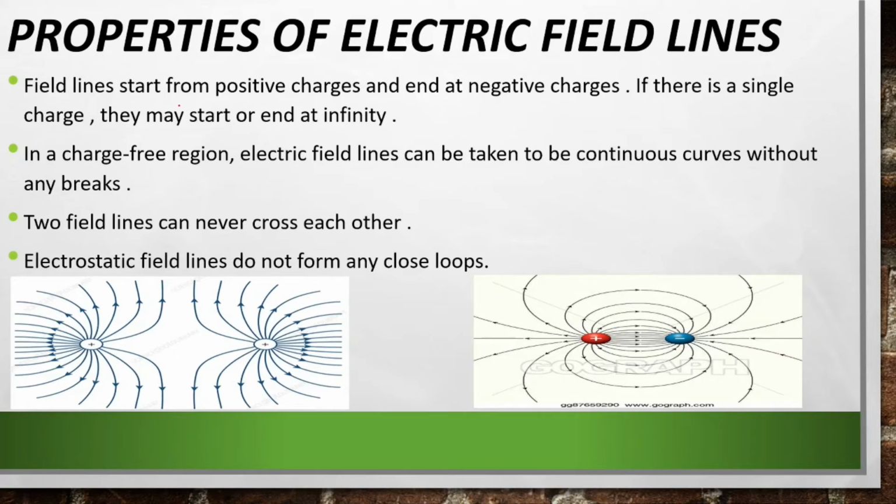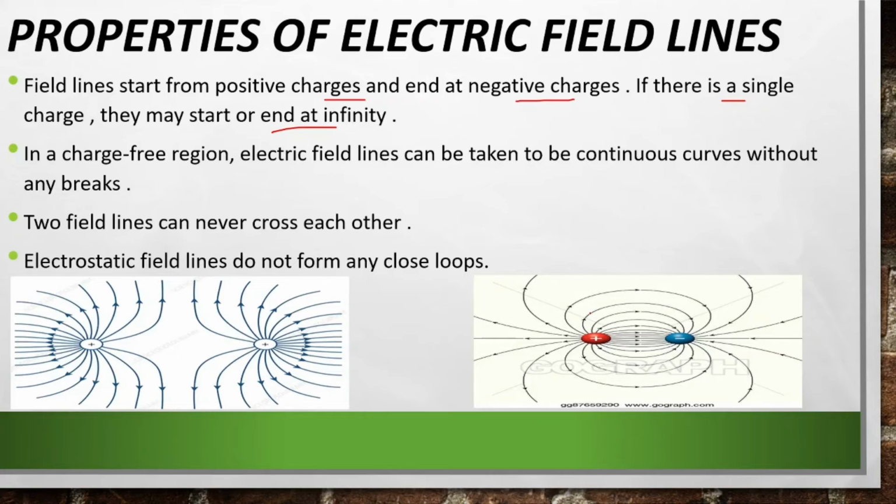Field lines start from positive charge and end in negative charges. If there is a single charge, they may start or end at infinity. If there is a positive charge and a negative charge, field lines always start from the positive charge. As I have told, the field lines of the positive charge always point outward. So you can see in this picture, the field lines are starting from the positive charge.